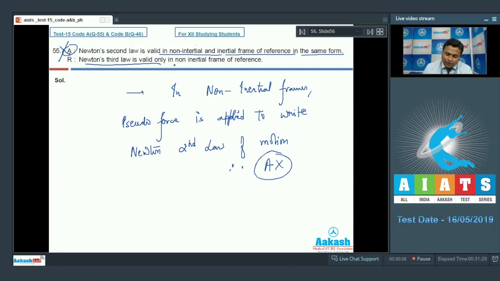Newton's third law is valid only in non-inertial frame of references. Newton's third law is valid everywhere, so reason is also wrong. We can go with option number 4, which is absolutely correct. Move on to the next, that is 56 number.